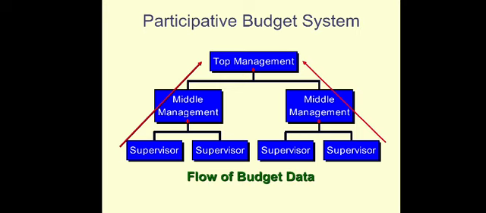So remember, the good practice is a bottom-up practice. The top manager prepares the budget based on input from lower level managers, supervisors, and maybe other lower level workers.